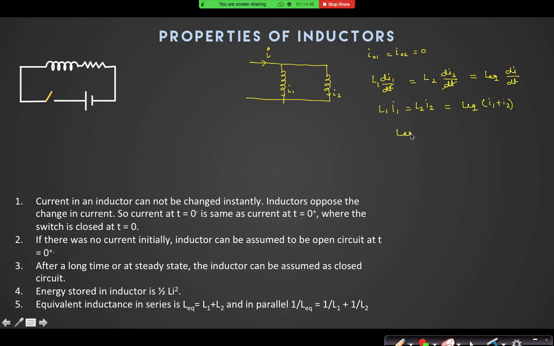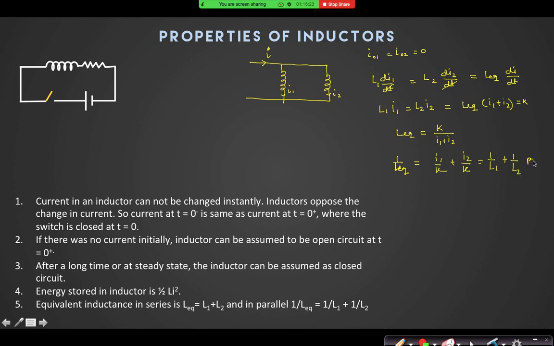So what is L equivalent? Now I can say that L1 I1 is equal to L2 I2, that is equal to K. So L equivalent is equal to K by (I1 plus I2). So 1 by L equivalent is equal to I1 by K plus I2 by K. I1 by K is 1 by L1, plus I2 by K is 1 by L2.